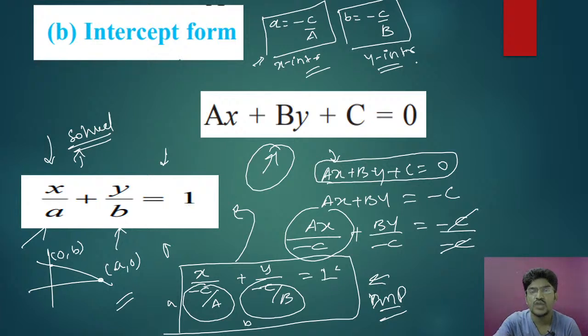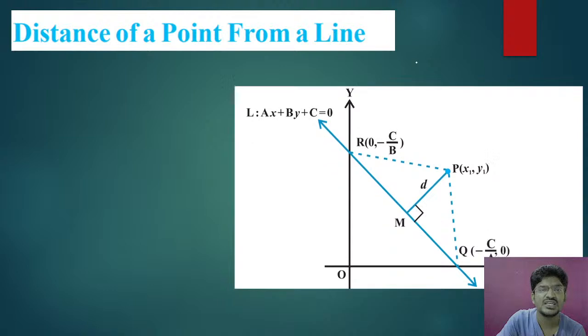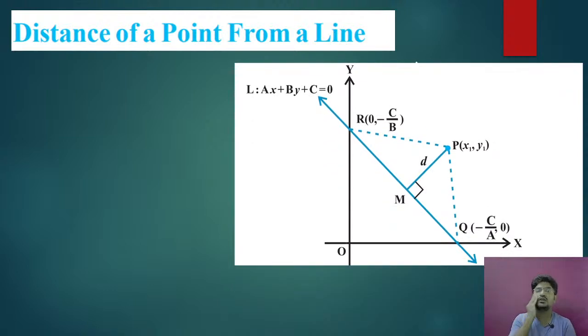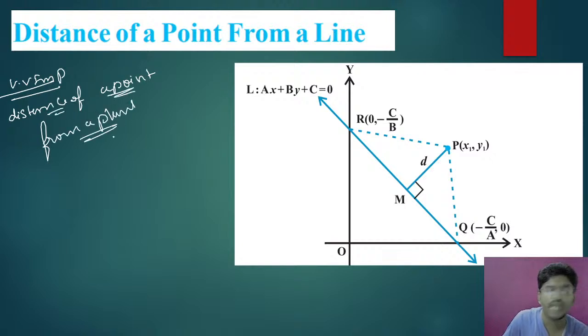Okay. So now x-intercept is minus c by a, y-intercept is minus c by b. These are the important formulas. Now let us go for distance of a point from a line. So see my dear students, a very, very important concept, that is distance of a point from a plane. Distance of a point from a plane.